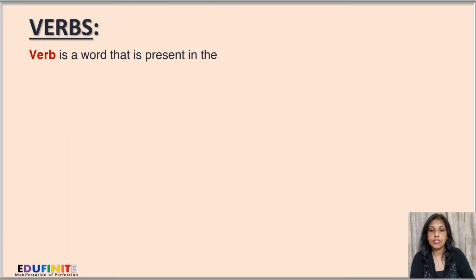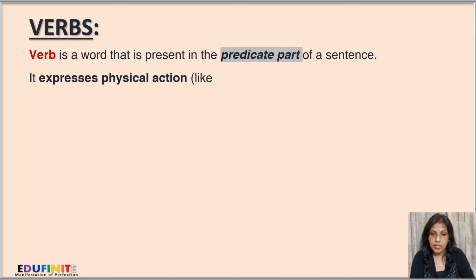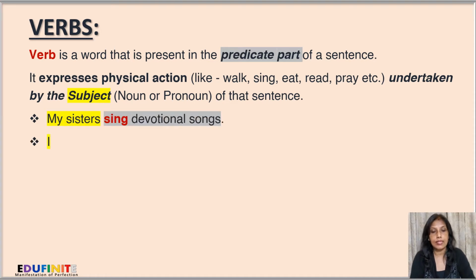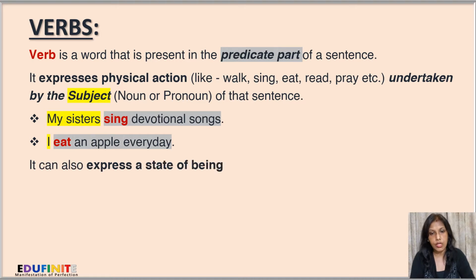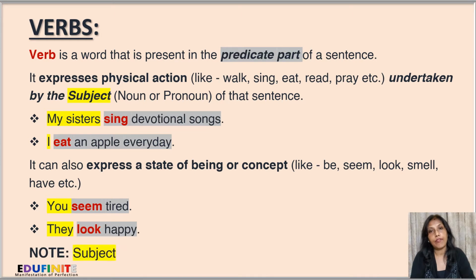A verb is a word that is present in the predicate part of a sentence. It expresses physical action like walk, sing, eat, read, pray, etc., undertaken by the subject, that is the noun or pronoun of that sentence. Now in this sentence, my sisters sing devotional songs. My sisters is the subject. Sing devotional songs is the predicate, where sing is the verb. I eat an apple every day. I is the subject, eat an apple every day is the predicate, and eat is the verb.